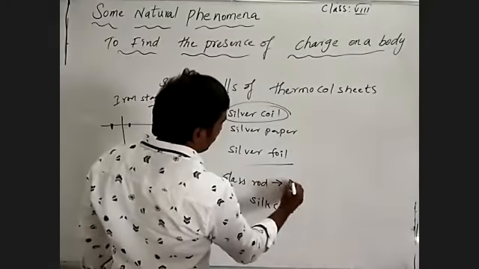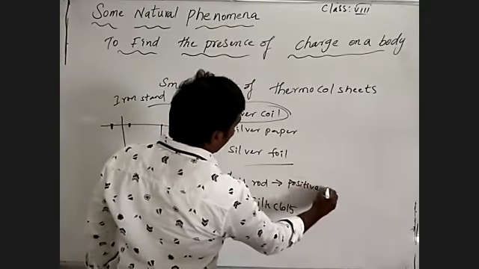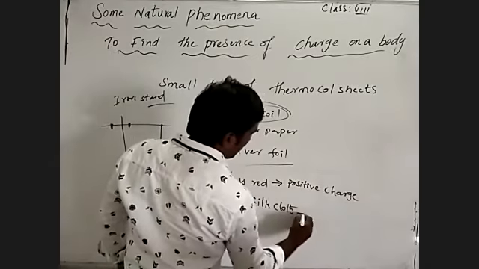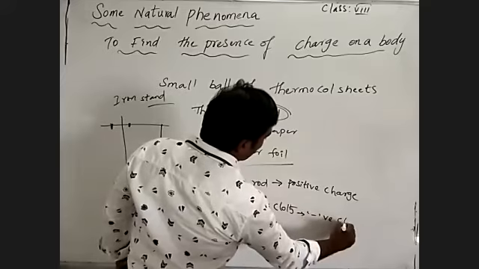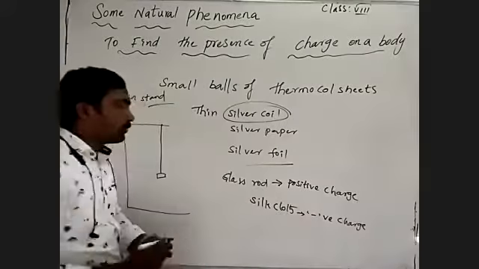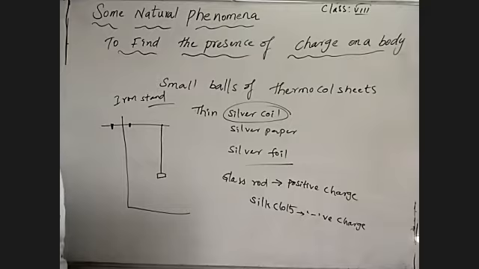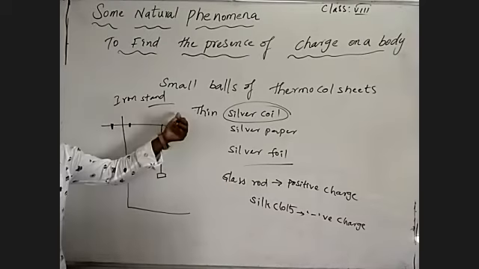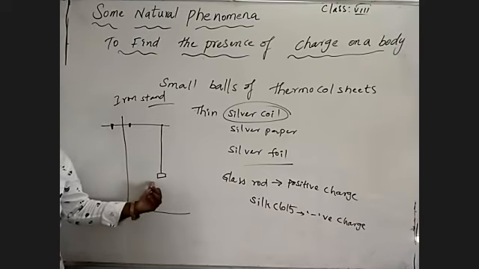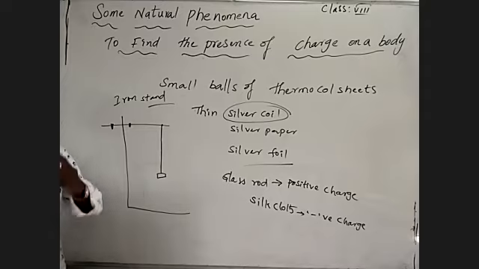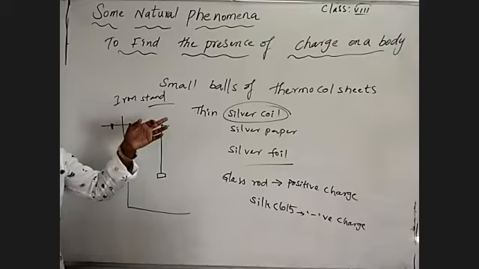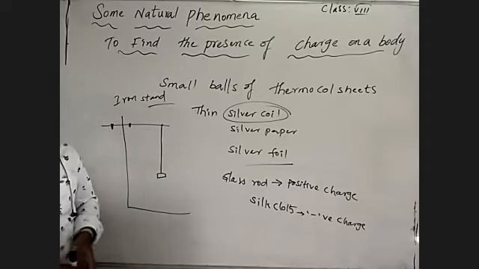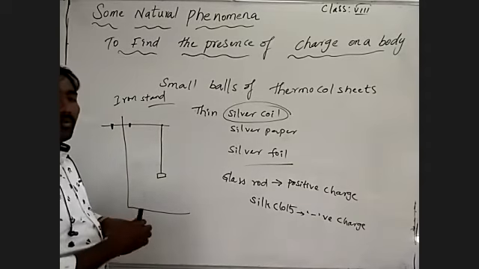So it consists of a positive charge, and it consists of a negative charge, by rubbing the glass rod and silk cloth. So first, after rubbing each other, bring the glass rod to the thermocol balls, and next to the silver foil. In the first instance, you have to bring that rubbed glass rod to the thermocol balls. By bringing it near to the thermocol balls, what you may observe.